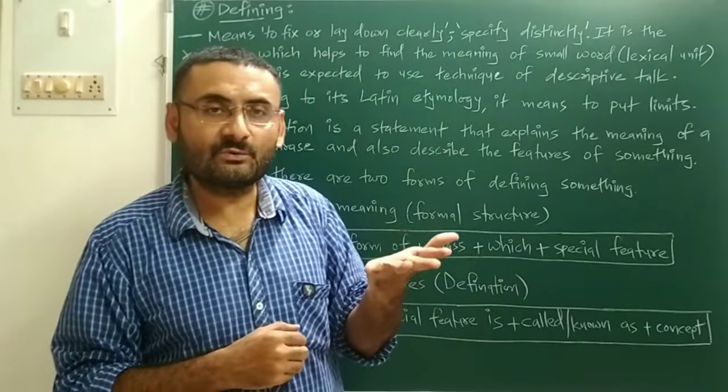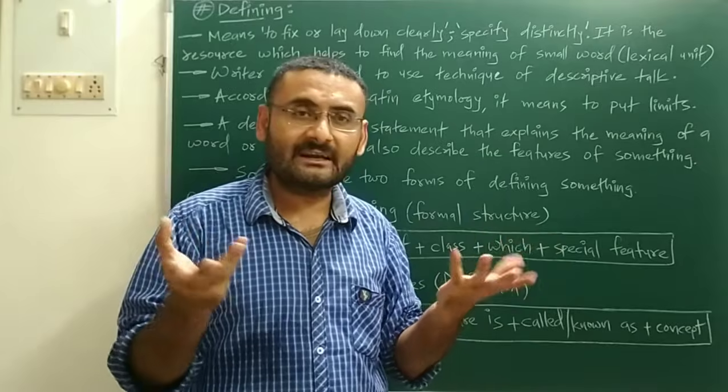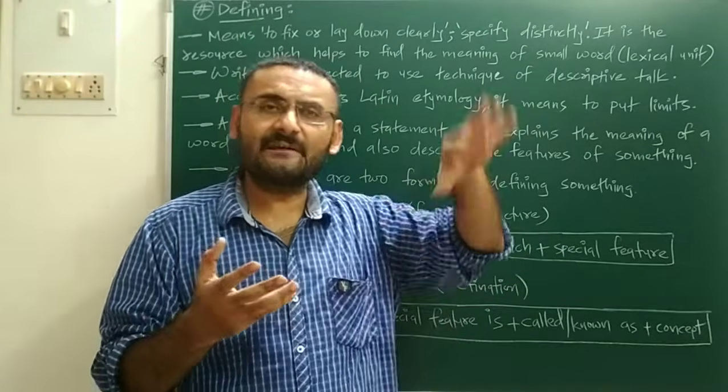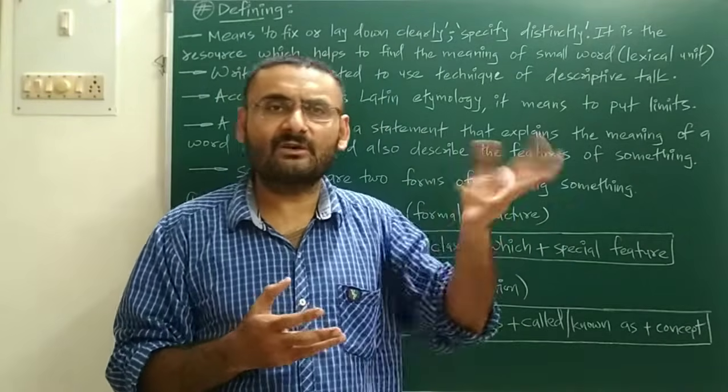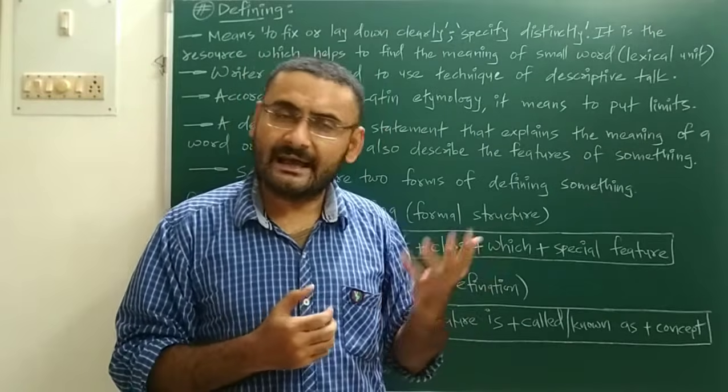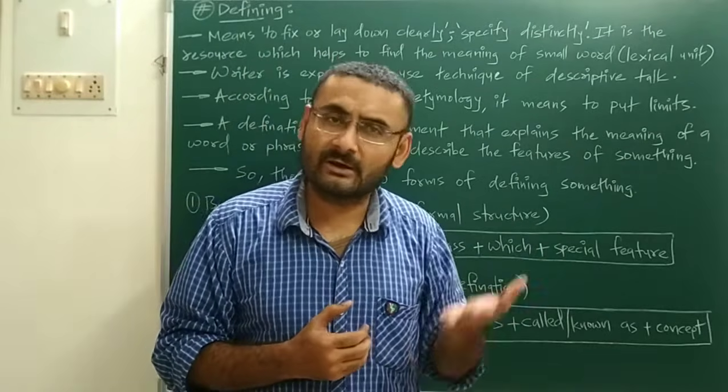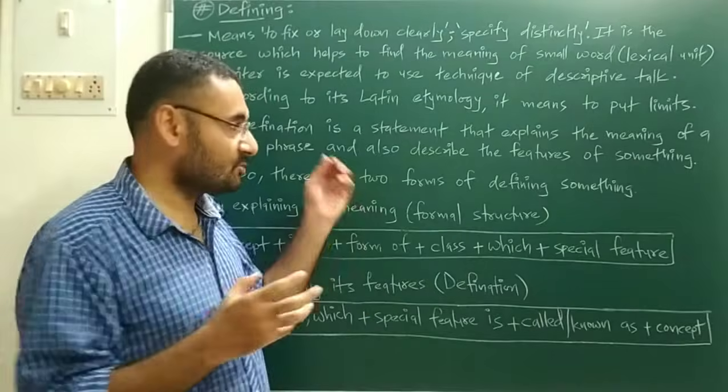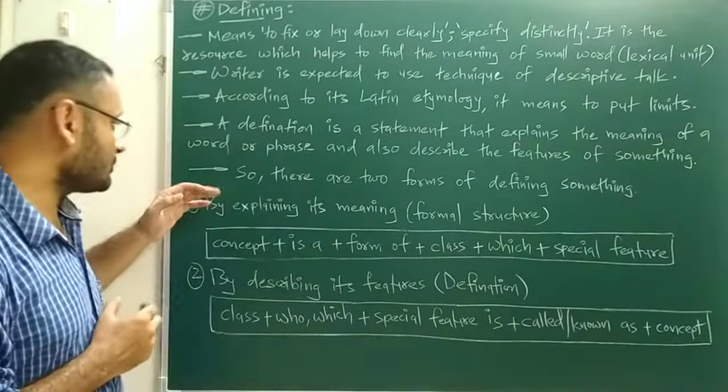Features of something means, for example, that boilers come in different types: horizontal boiler, vertical boiler, inclined head boiler, mobile boiler, stationary boiler, etc. This type of thing should be there in your defining portion.